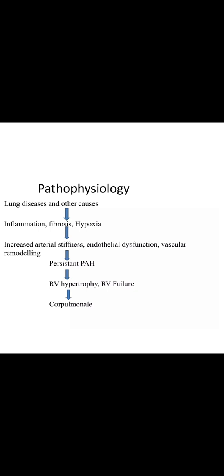Next we can see the pathophysiology. The underlying causes like lung diseases and other causes lead to inflammation, fibrosis and hypoxia. These inflammatory and fibrotic changes may lead to increased arterial stiffness within the lungs, endothelial dysfunction and vascular remodeling within the lung parenchyma. It causes persistent pulmonary arterial hypertension, right ventricular hypertrophy, right ventricular failure, and finally cor pulmonale occurs.